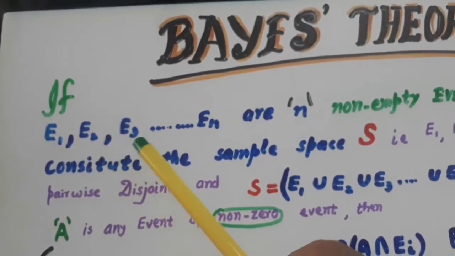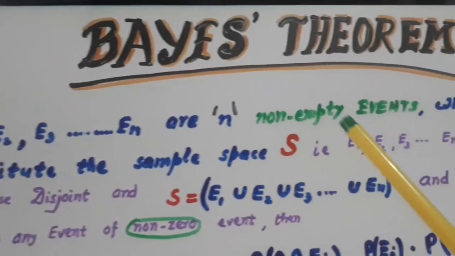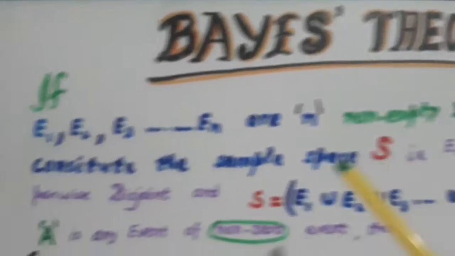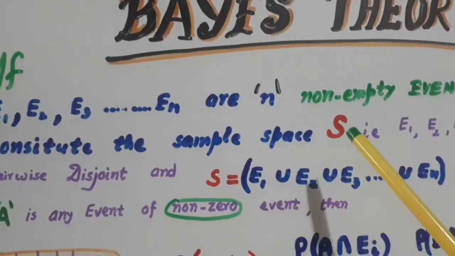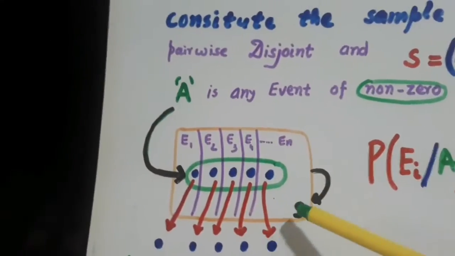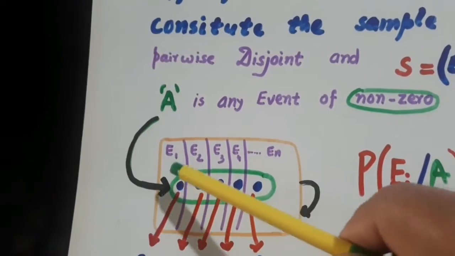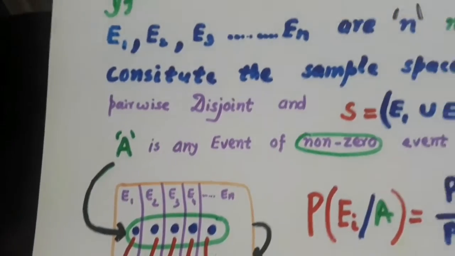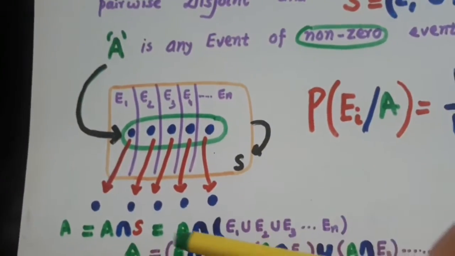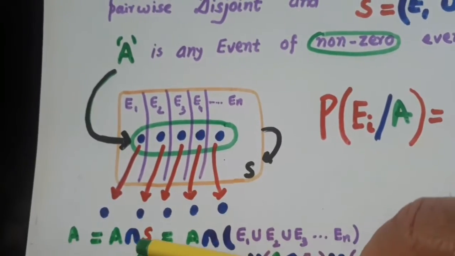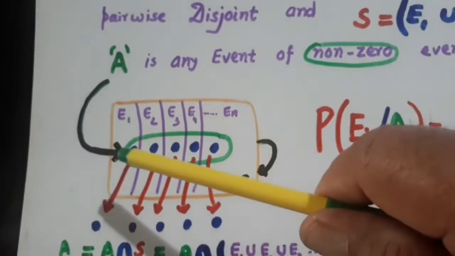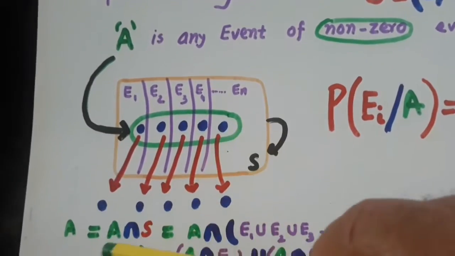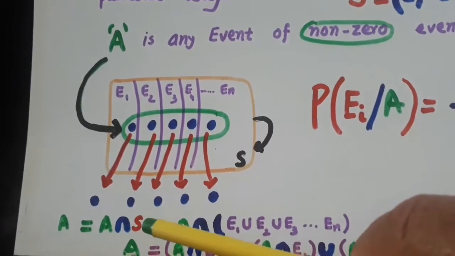If E1, E2, E3, up to En are n non-empty events which constitute the sample space S, and they are mutually exclusive events whose union is S, then A intersection S is A. This is A and this is S and the common part is this A. So A is equal to A intersection S.